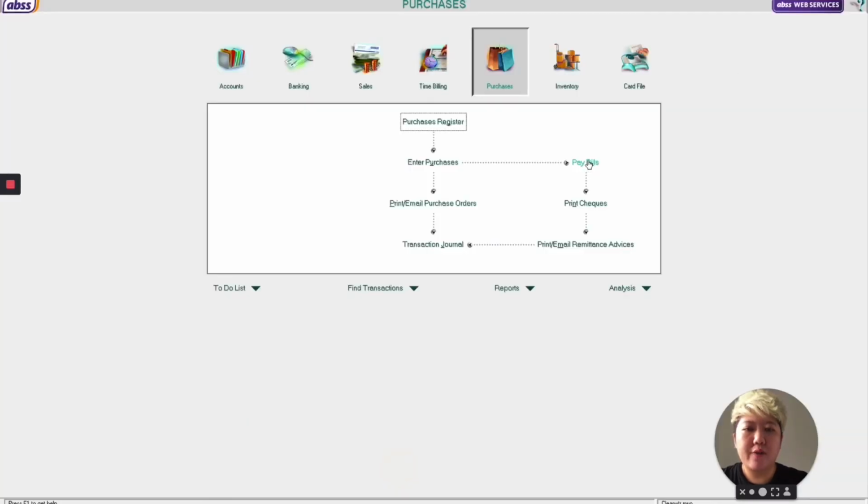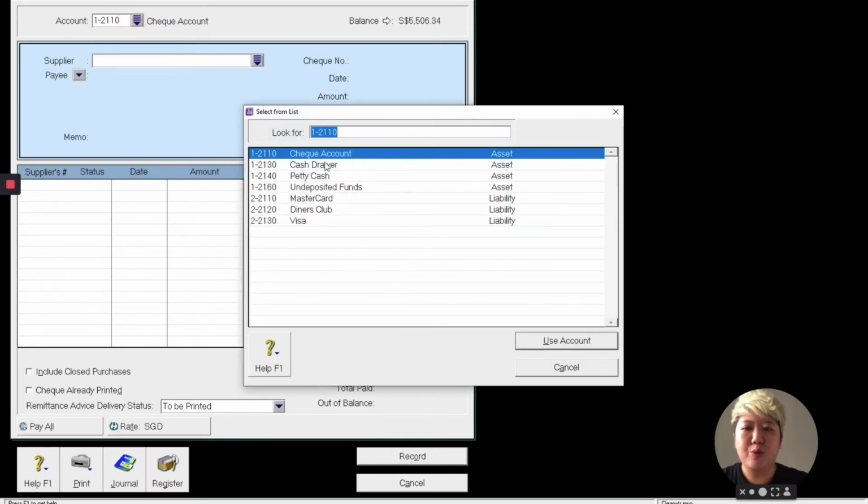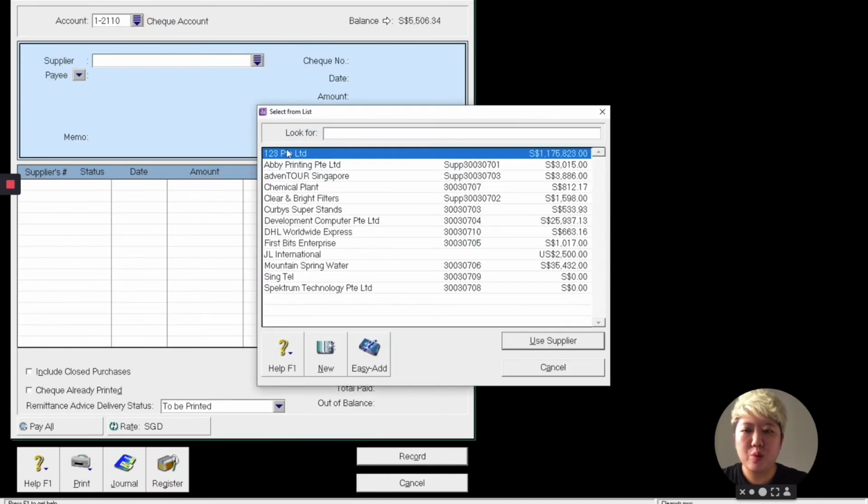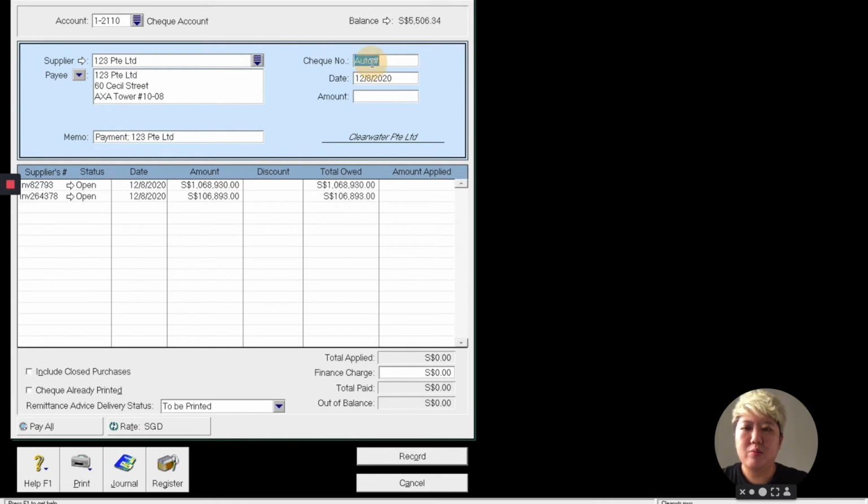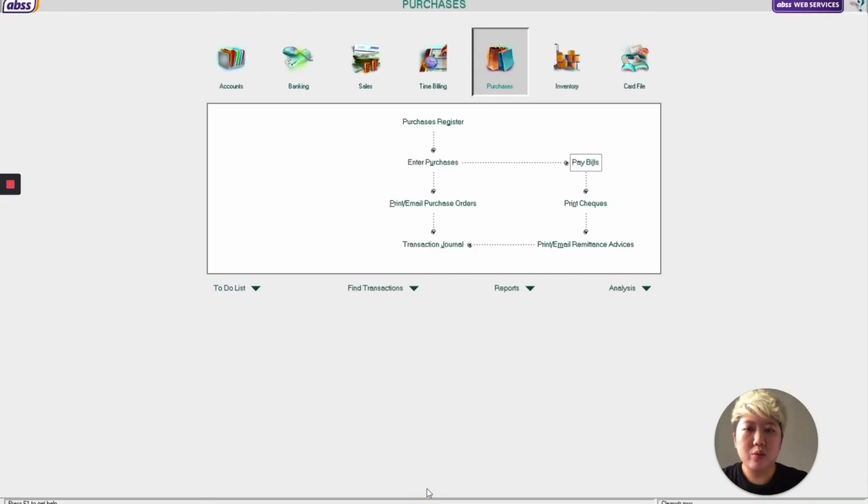If I want to make a payment, I can come here to make the pay bill. So pay from which bank or cash, pay to who, and what's my check number, maybe UOB. And if I just want to make a partial payment of 50,000, I just key in 50,000 and click which invoice I want to pay. If I want to make the full payment for all the invoices, basically I can click this pay all. It will automatically select all and knock off all, and click record. Okay, so that's all about the purchase.